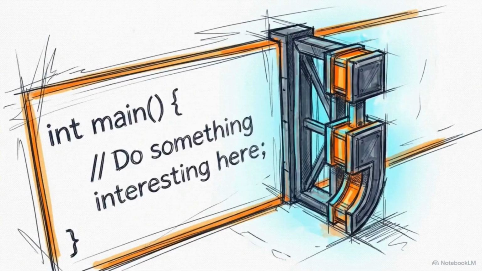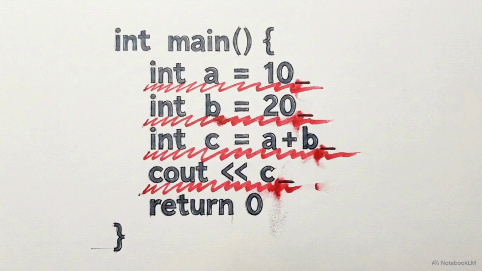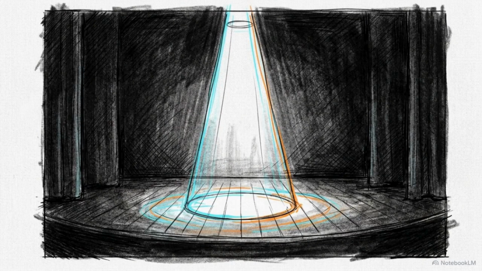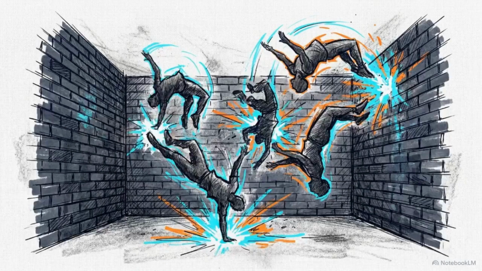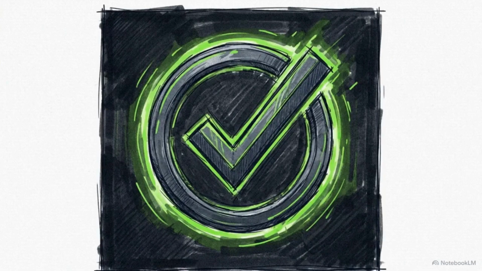The semicolon is a strict line terminator. Without it, the compiler treats subsequent lines as one continuous broken sentence, which triggers a syntax error. In this hierarchy, main is the stage, the curly braces are the physical walls, and the programming logic is the action happening inside. We finish the scaffolding with the final required piece, return 0.